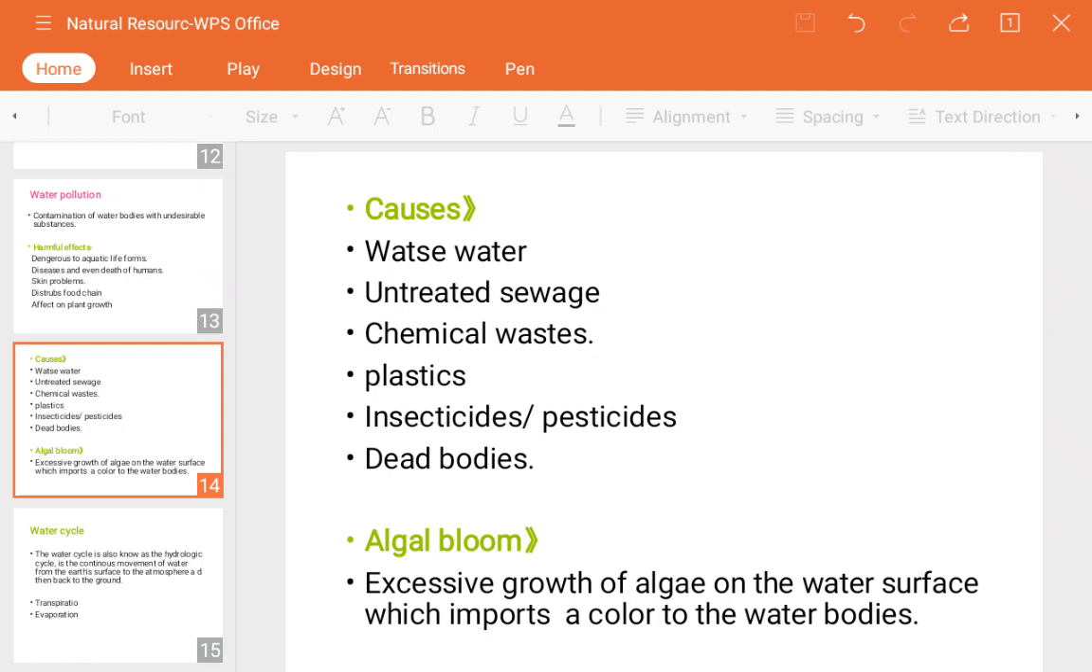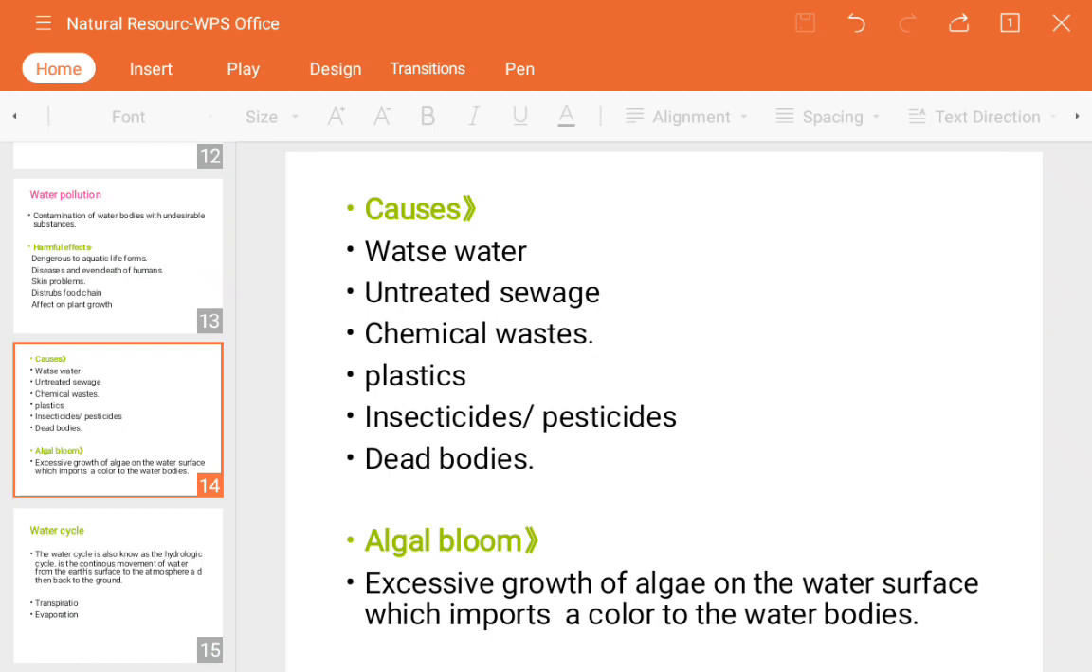When the drained out fertilizer and chemicals are mixed up with water bodies, the microorganisms present in the water get more nutrition. That's why they grow in rapid form. So the layer gets increased day by day, and the algal bloom happens. So this is the cause.